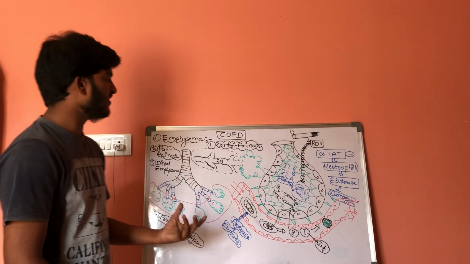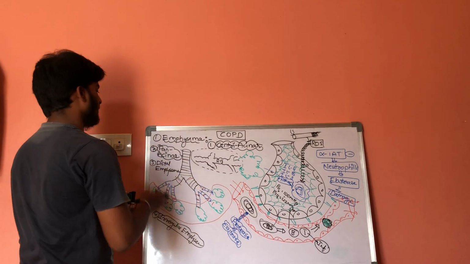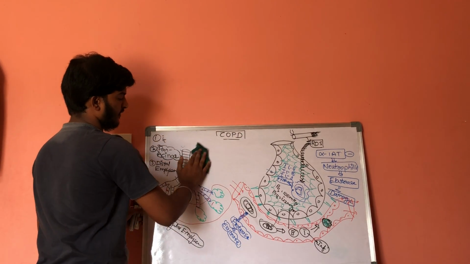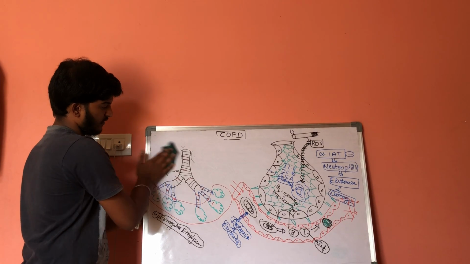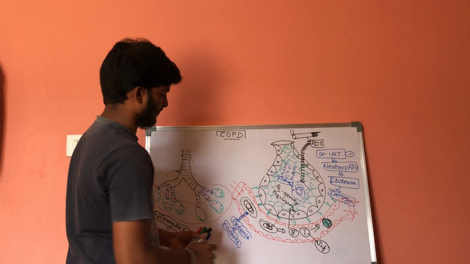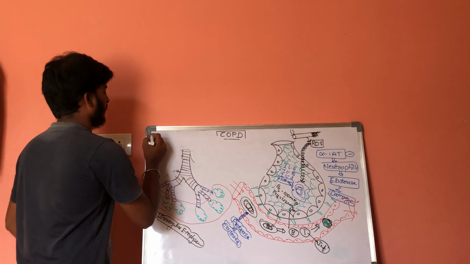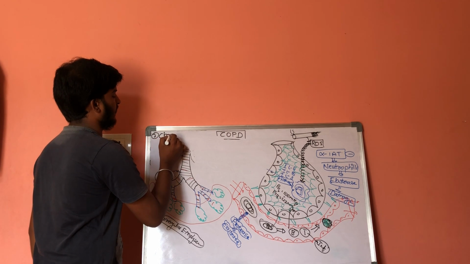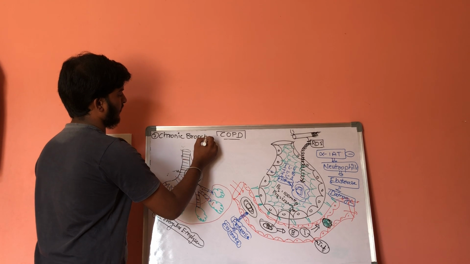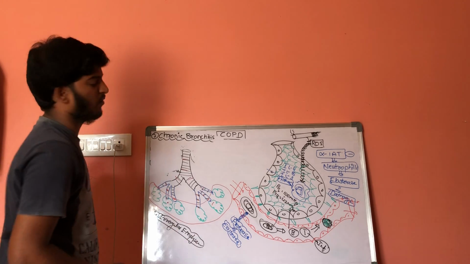So this is about emphysema. The next condition in COPD is chronic bronchitis. What is chronic bronchitis?